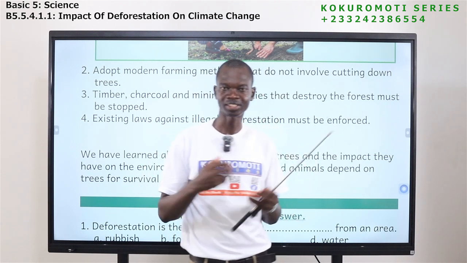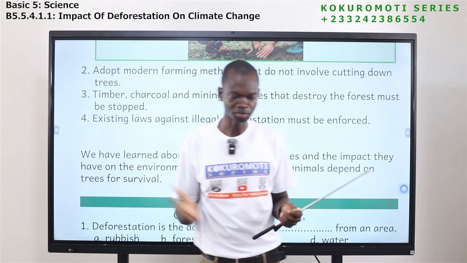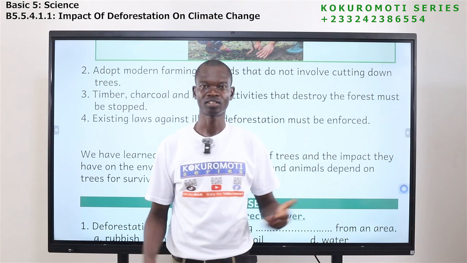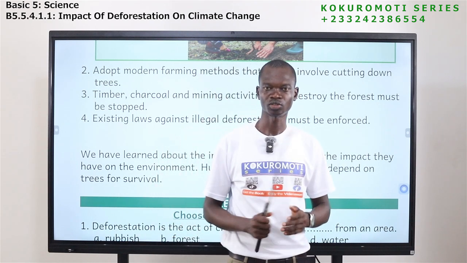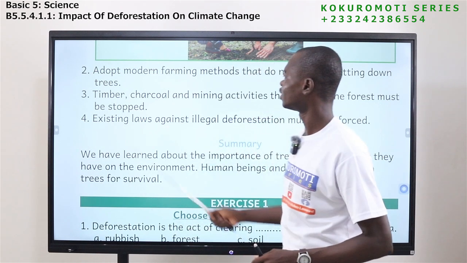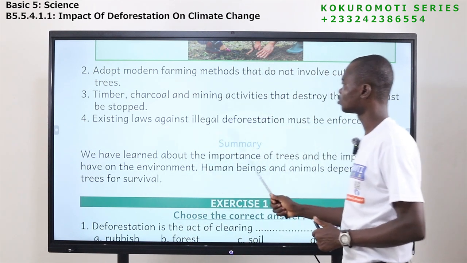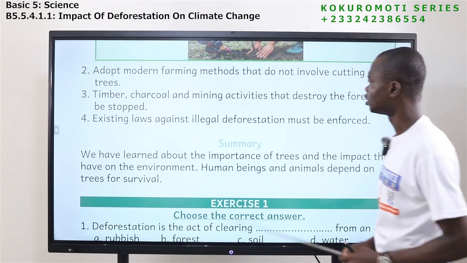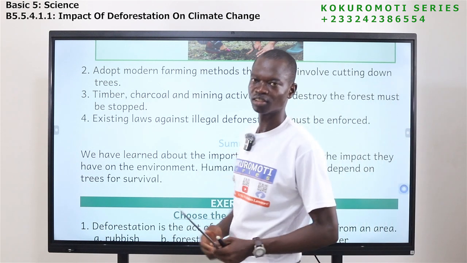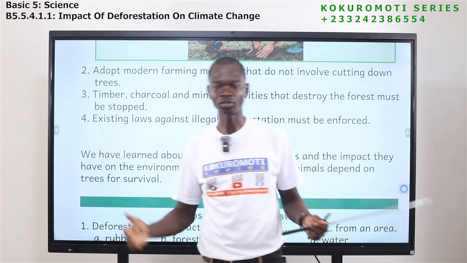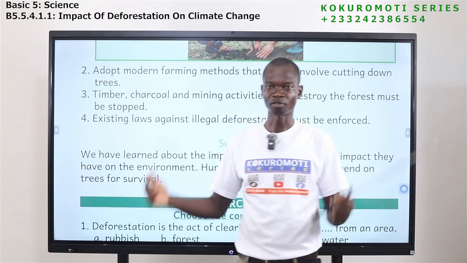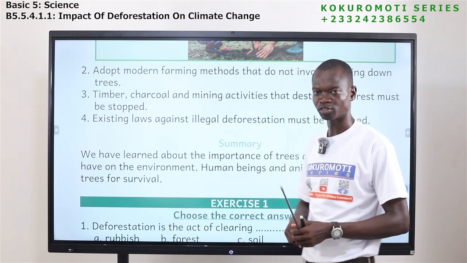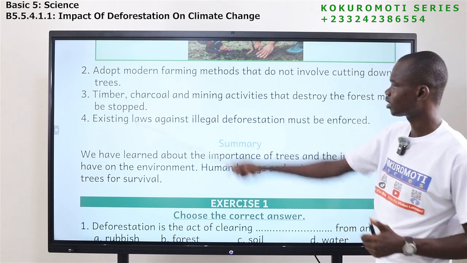We need to make some changes so that there wouldn't be a need for us to cut all trees before we can do our farming work. So that is one thing. The next thing is that timber, charcoal and mining activities that destroy the forest must be stopped. So those who cut down trees for charcoal, for timber, for mining and other things, please, let's try to put a stop to it.